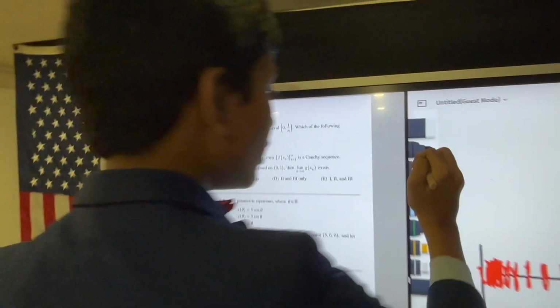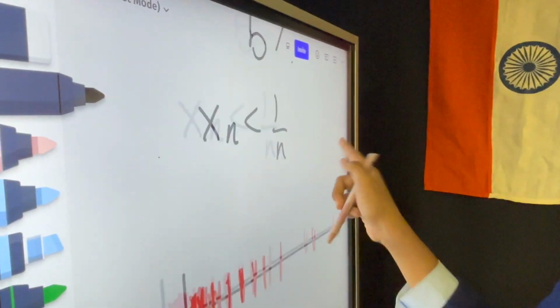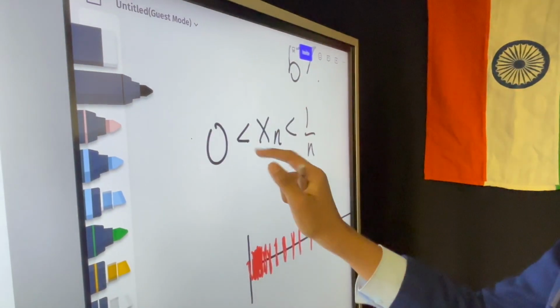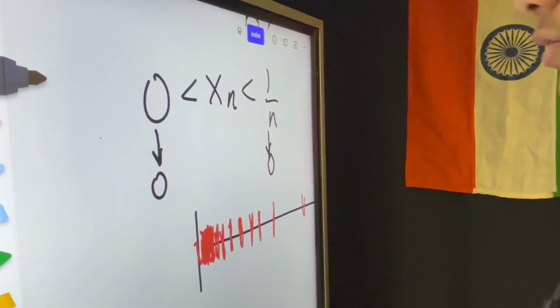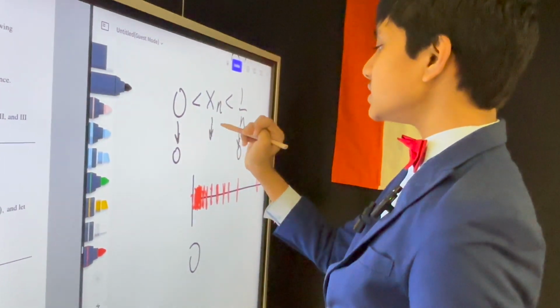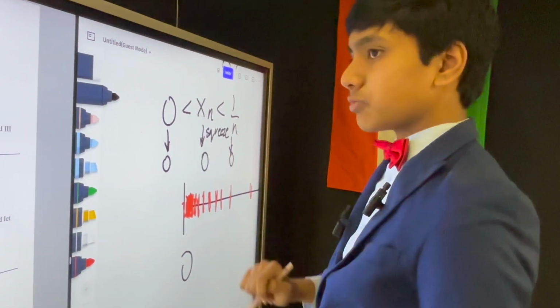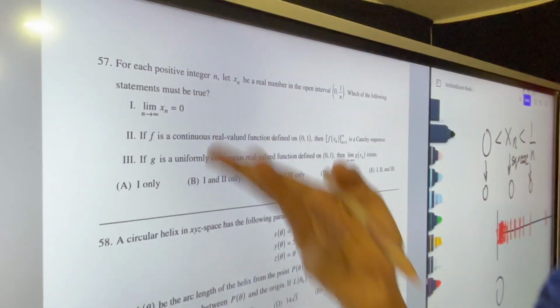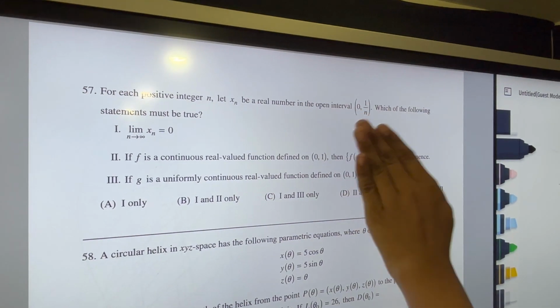Well, what we know is that xn is forced to be less than 1 over n and greater than 0. 0, of course, approaches 0, and 1 over n approaches 0 as n approaches infinity by the Archimedean principle, which means by the squeeze theorem, xn also has to approach 0, which means that 1 is true. So we can cover up this option, I guess.